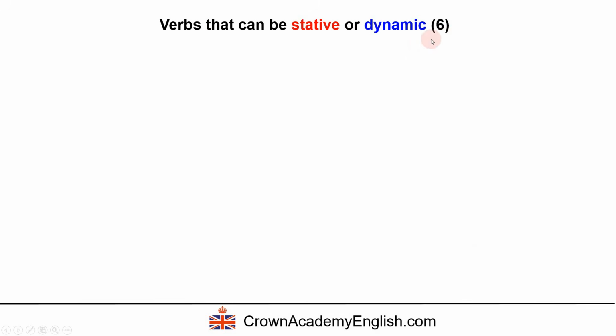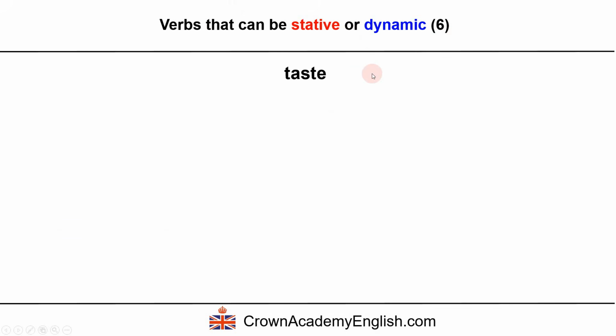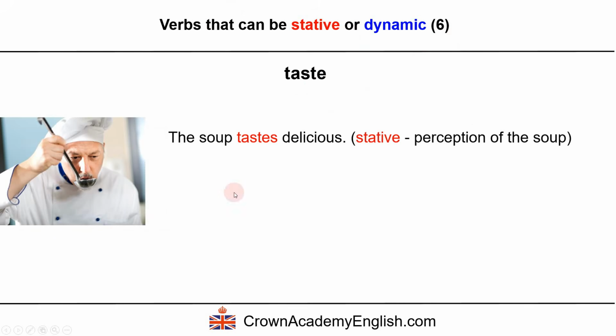Number 6, taste. And this is very similar to smell. It's the same principle. The soup tastes delicious. Now the subject is a thing, and so this is stative.